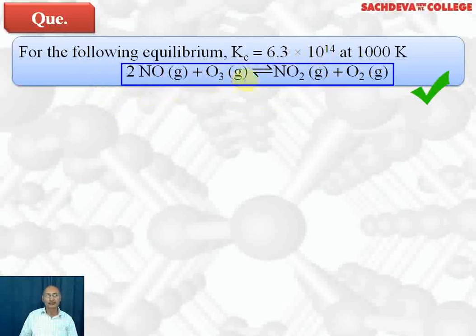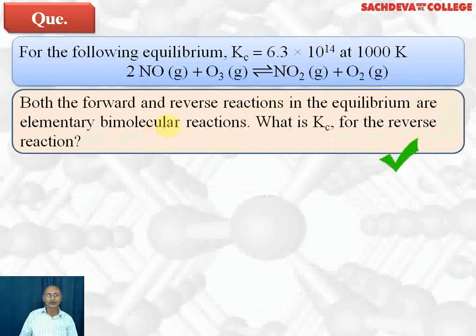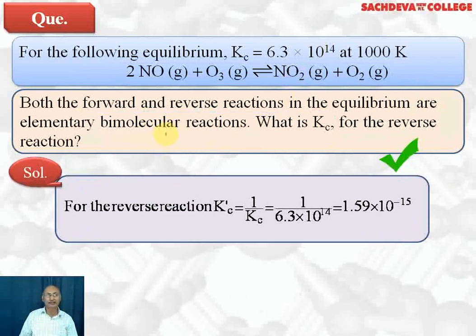Next question. For the following equilibrium, Kc is 6.3 into 10 to the power 14 at 1000 Kelvin. 2NO gas plus O3 gas reversibly gives you NO2 gas plus O2 gas. Both the forward and reverse reactions are in equilibrium. Are they elementary bimolecular reactions? What is the value of Kc for the reverse reaction?